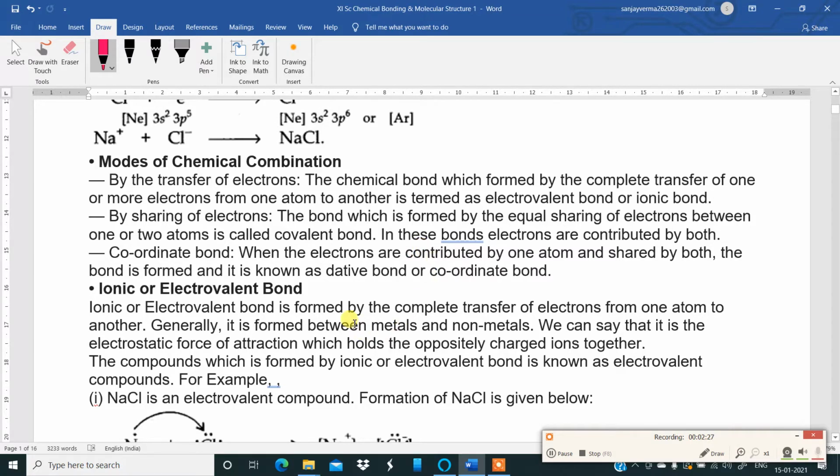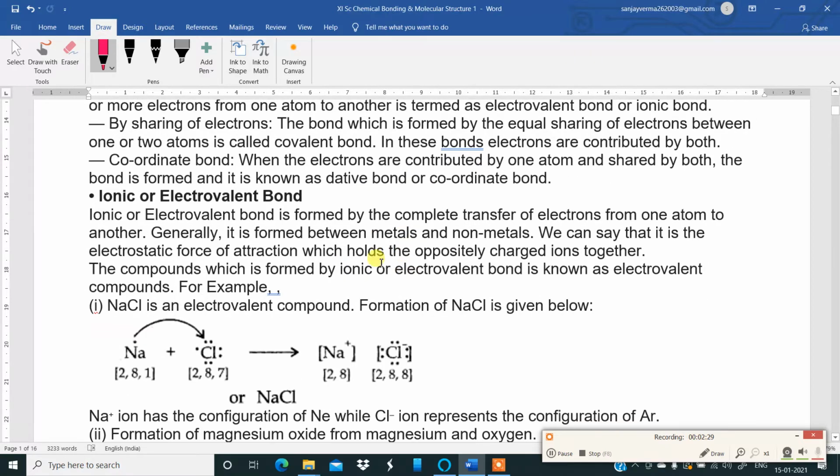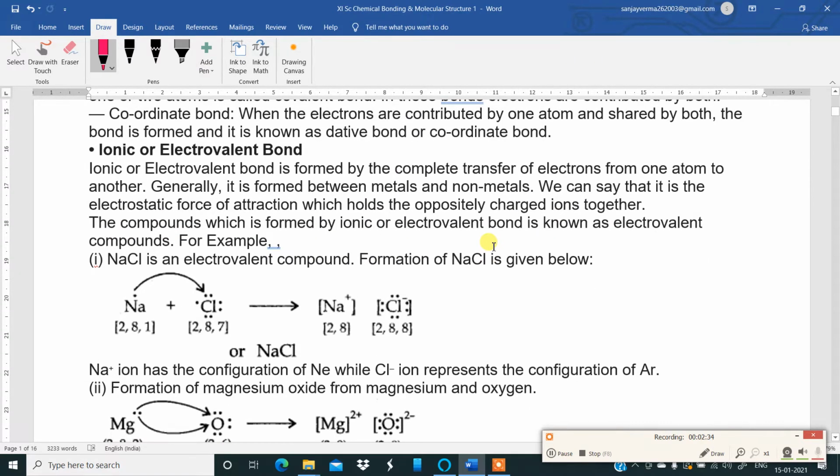Then looking at the ionic or electrovalent bond. An ionic or electrovalent bond is formed by the complete transfer of electrons from one metallic atom to another non-metallic atom. So remember, it is generally formed between metals and non-metals.